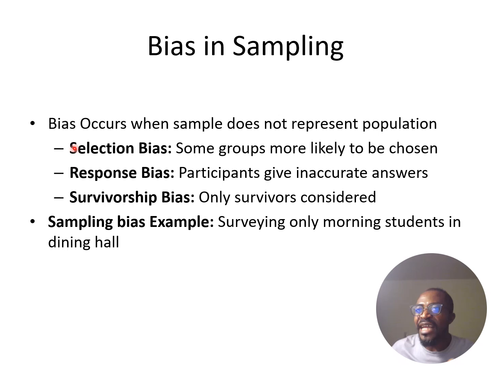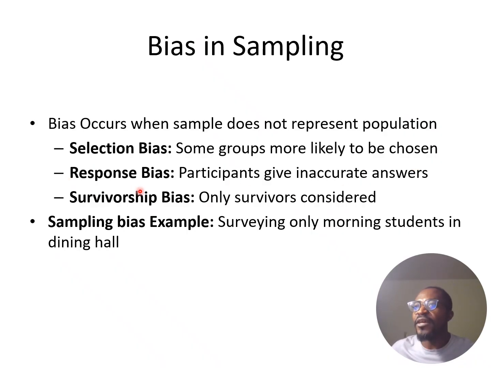That is why we have different kinds of bias. We have selection bias, where some groups are more likely to be chosen than others. Like in the case of a spam detection model, you are using just an English data set to train a model to distinguish whether an SMS is spam or non-spam, but you cannot generalize the model to use cases like spam text in French, spam text in Italian, spam text in Spanish, and so on.